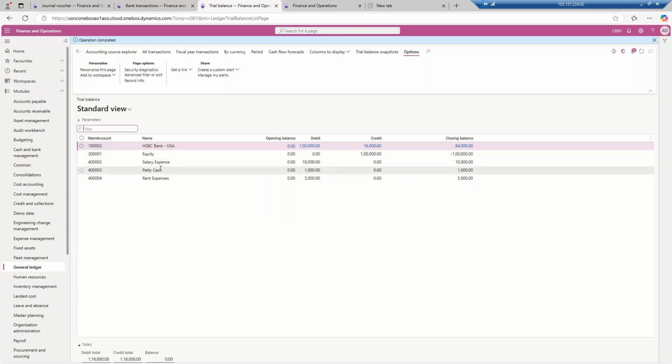So for now it is 5,000, 10,000, and at the bank level, if you see, 84,000 will be there at the bank level. So I hope now you are getting the point why we create this entry.